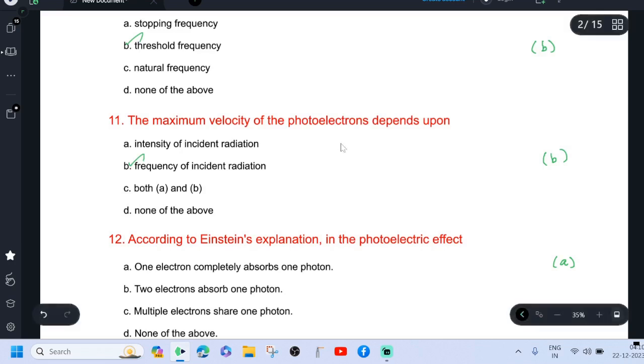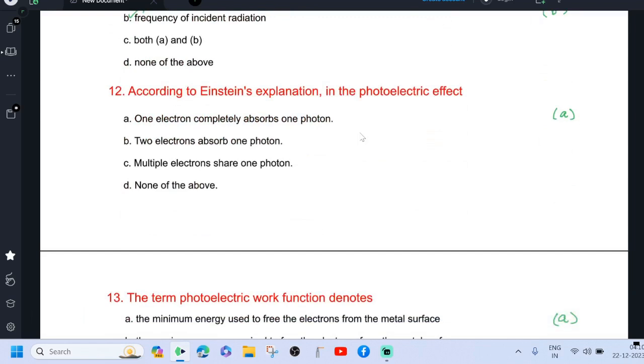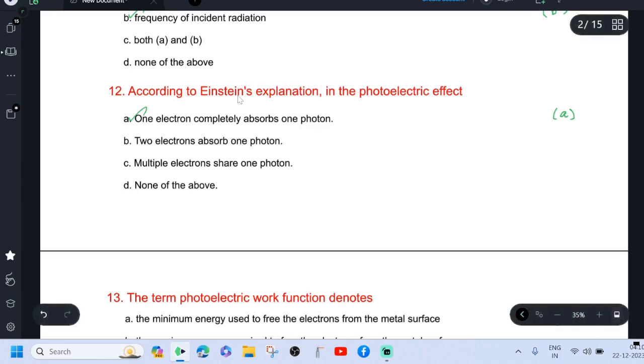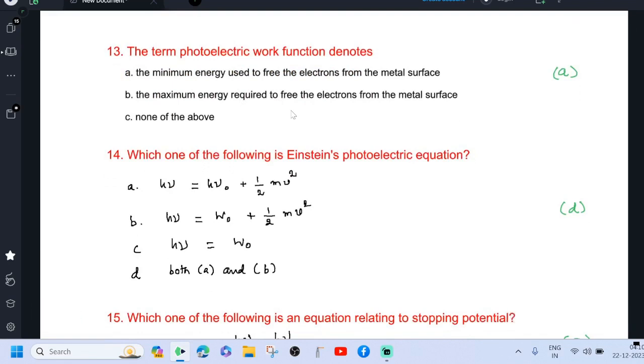According to Einstein's explanation, in the photoelectric effect, one electron completely absorbs one photon. The photoelectric work function denotes the minimum energy used to free the electrons from the metal surface.